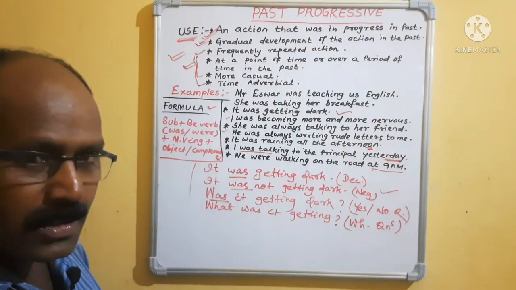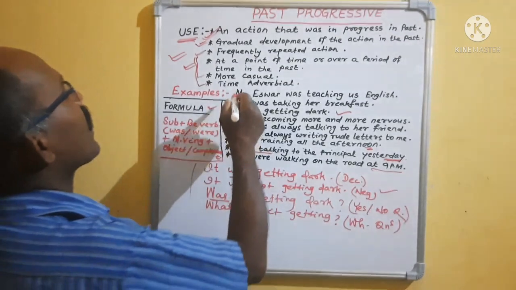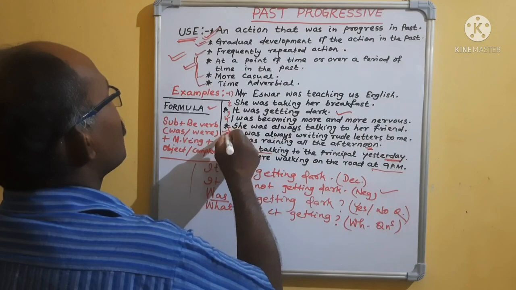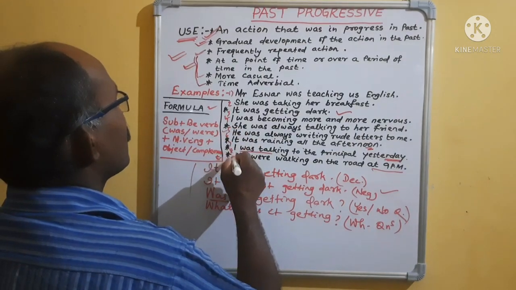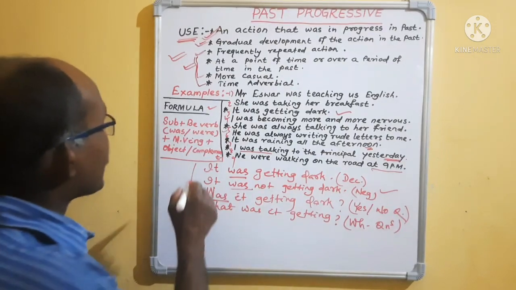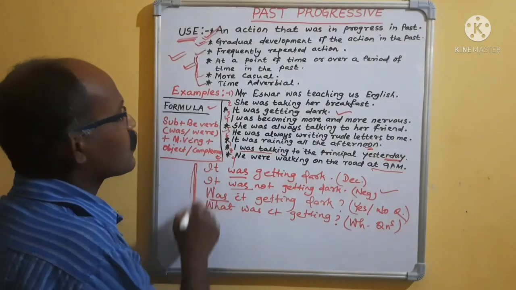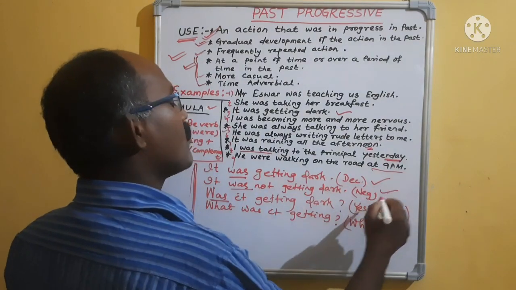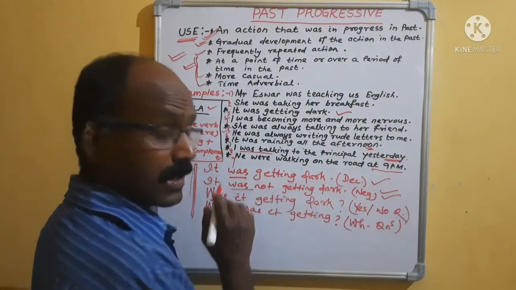And it is my sincere request, suppose 9 sentences have been given. But I did one sentence. I took one sentence as an example, that it was getting dark. It is declarative, already given. You have to turn into negative, I did it.